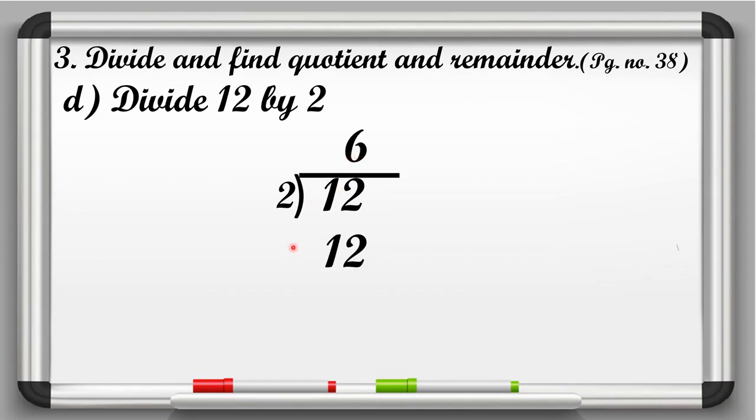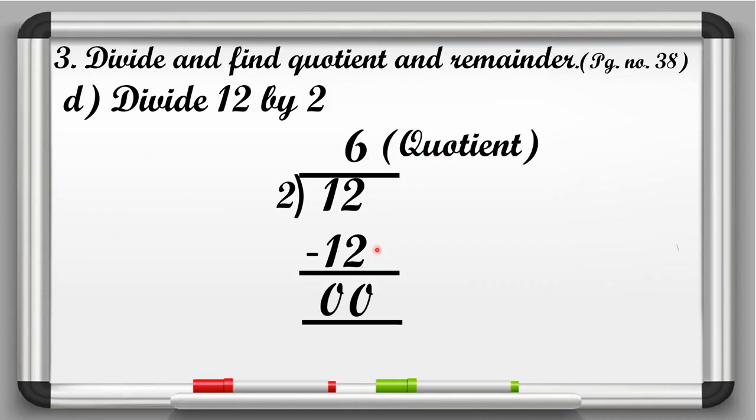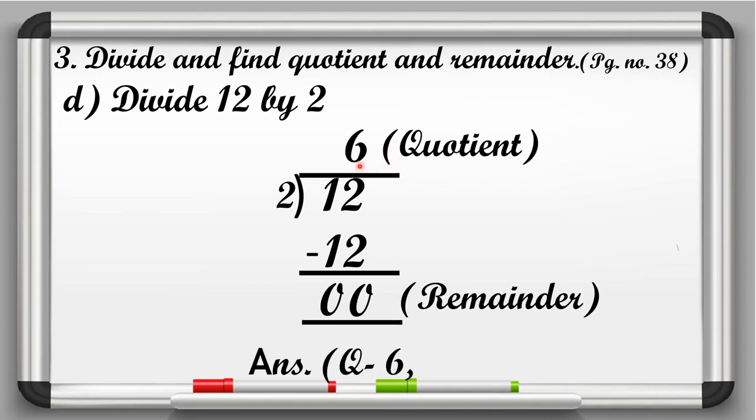Now we have to put the sign of minus. Now we will start subtraction from ones place. So 2 minus 2 is equal to 0 and 1 minus 1 is also equal to 0. So here in this question 6 is the quotient. So we will write quotient here and 0 is the remainder. Now we have to write its answer. So let's write Q 6 and R 0.